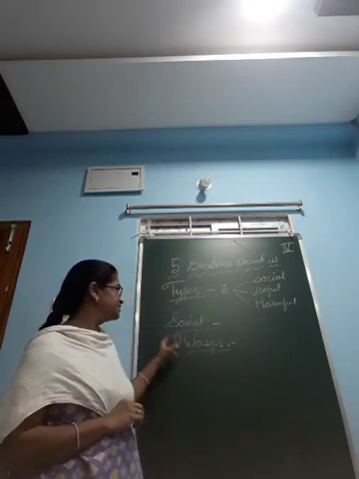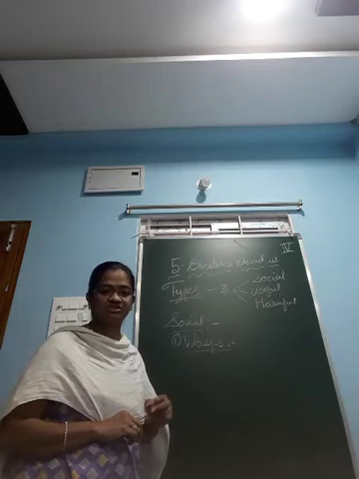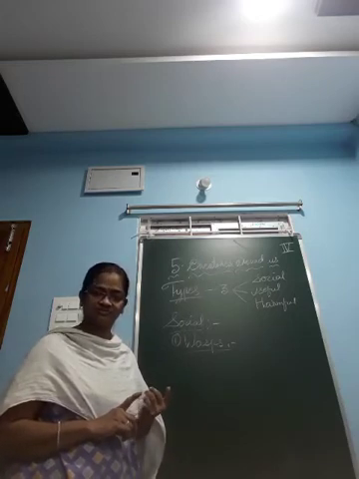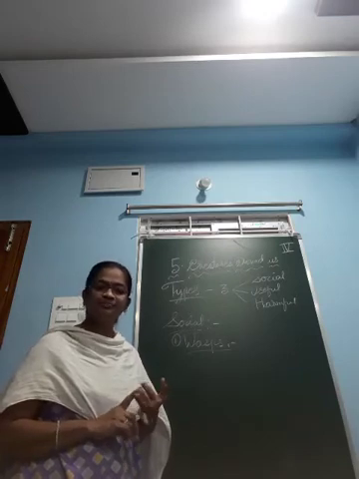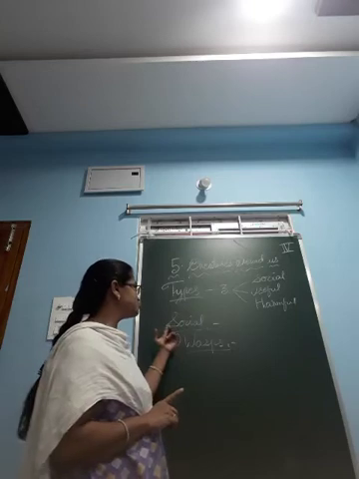For example, wasps, bees and ants are examples of social insects.